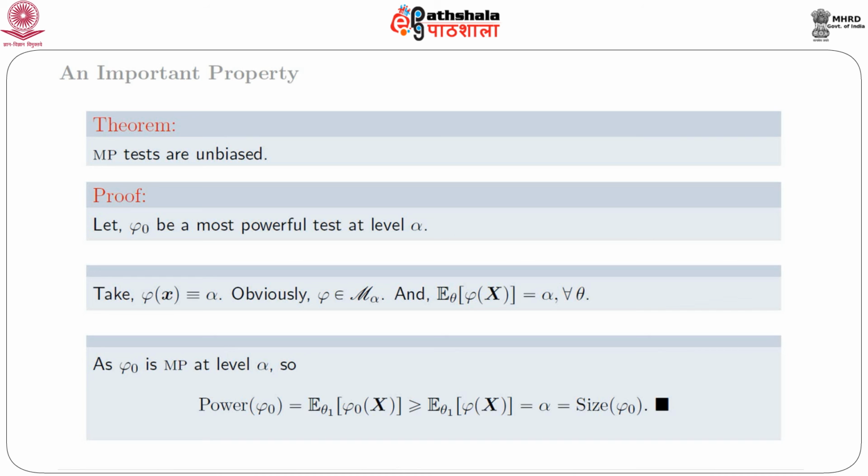Automatically its size is alpha and it belongs to M alpha, and phi naught is most powerful level alpha. So phi naught has power greater than any other level alpha test, and we get E theta phi naught x is greater than or equal to E theta phi x, giving that the test is unbiased.